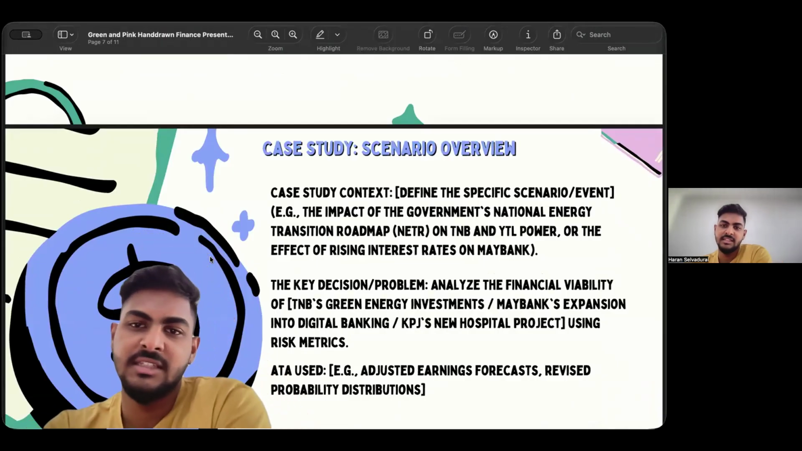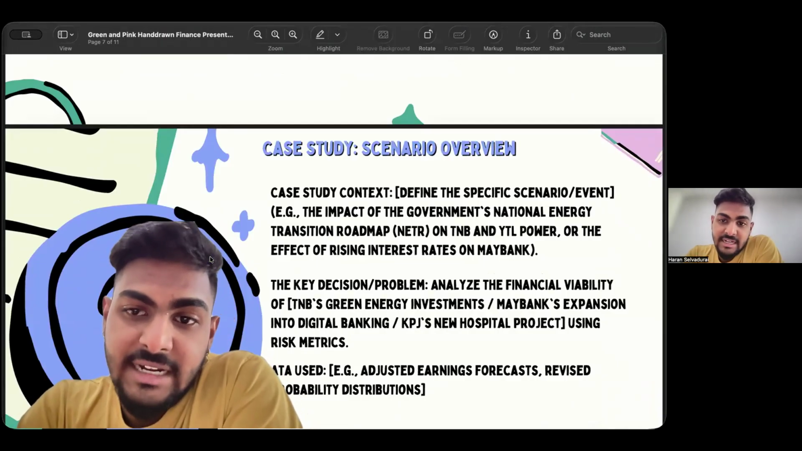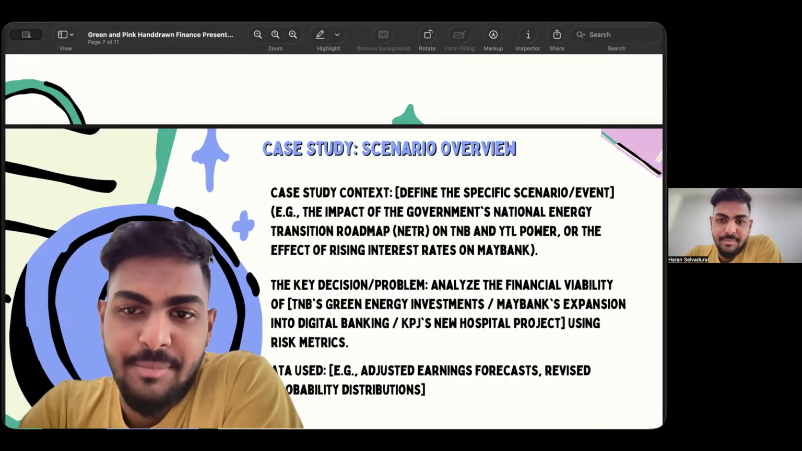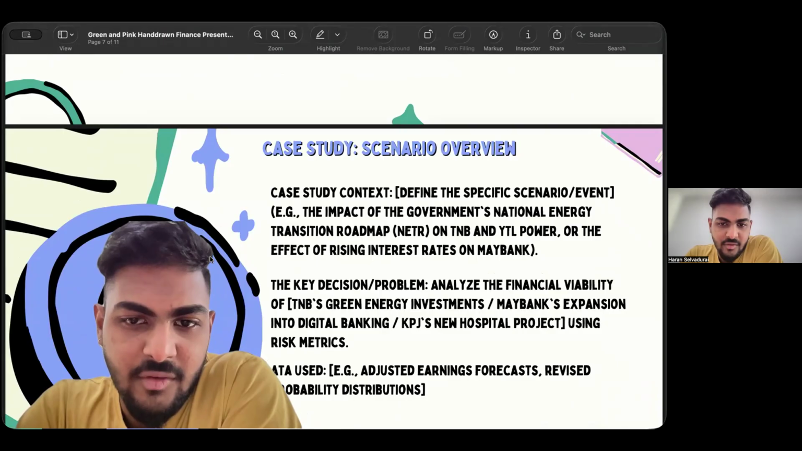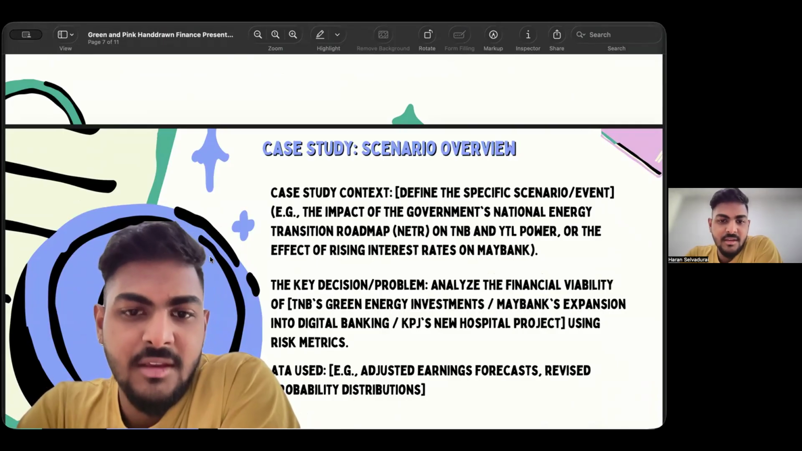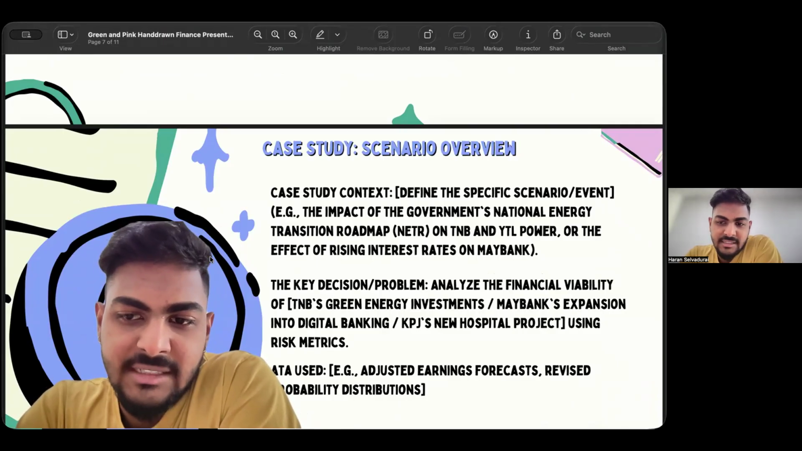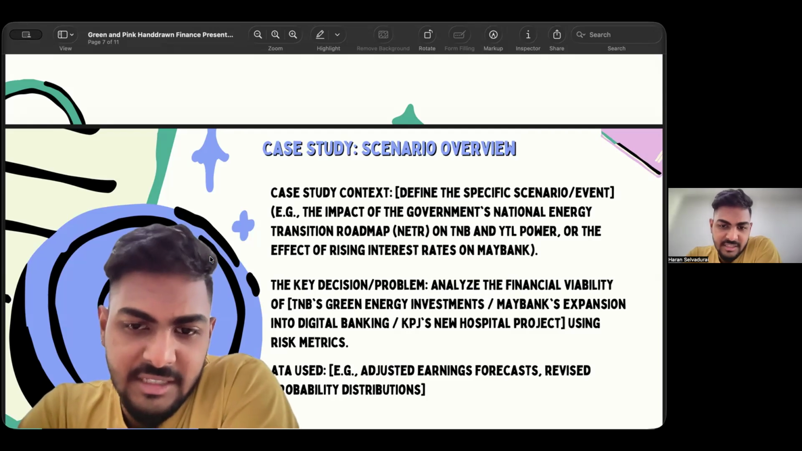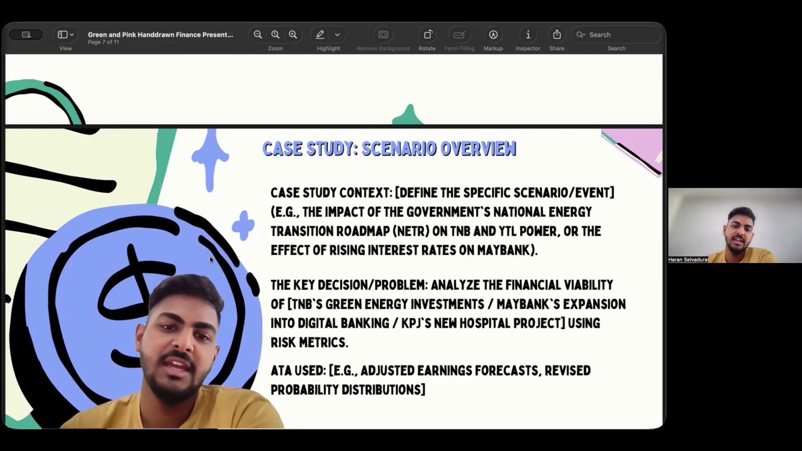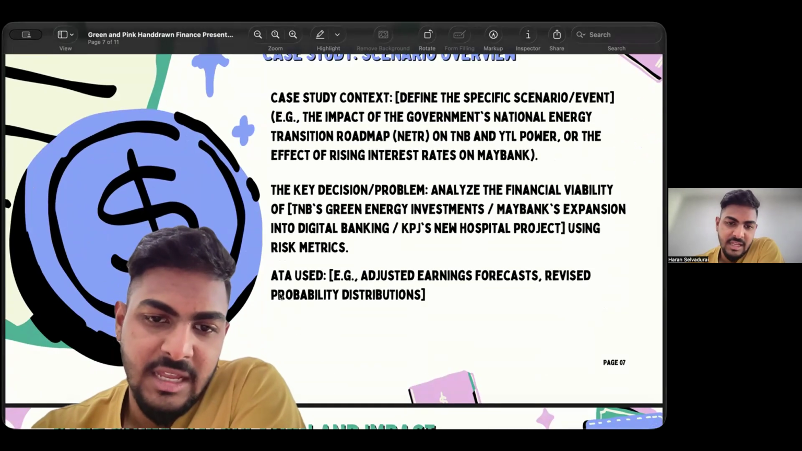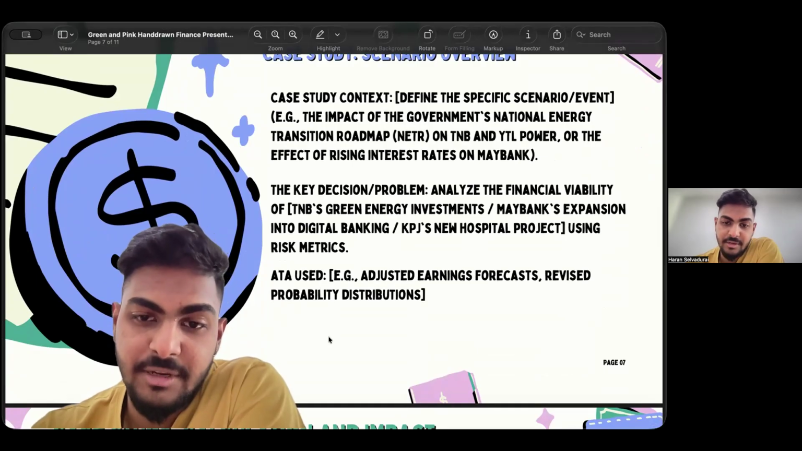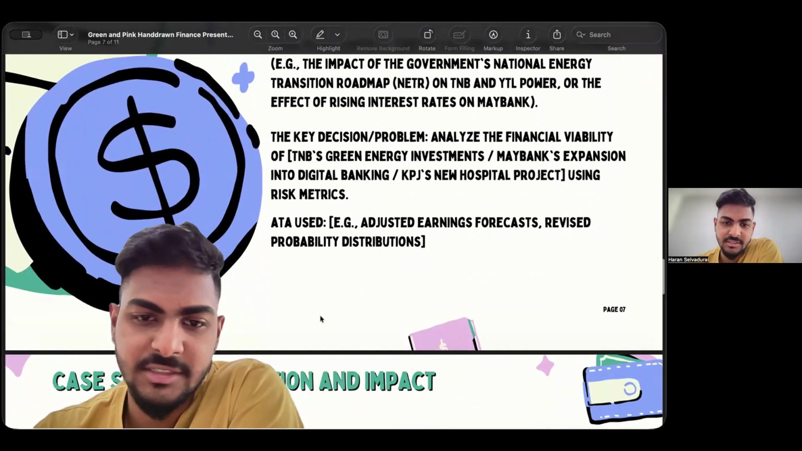The case study scenario review will be the case study context. Define the specific scenario event, for example the impact of the government's National Energy Transition Roadmap, NETR, on TNB and YTL Power, or the effect of rising interest rates on Maybank. The next will be the key decision problem: analyze the financial viability of TNB's green energy investment, Maybank's expansion into digital banking, and KPJ's new hospital project using risk metrics, for example scenario-adjusted earnings forecasts with probability distributions.